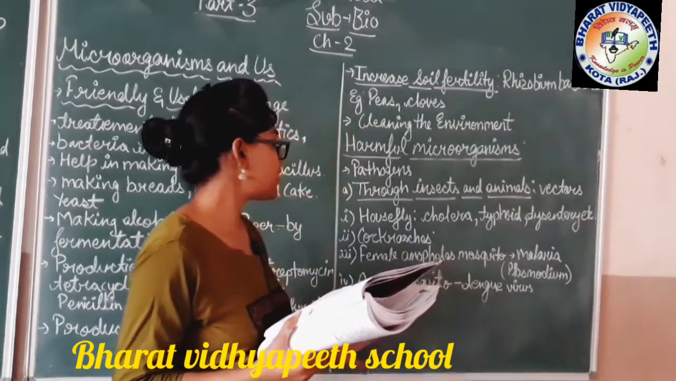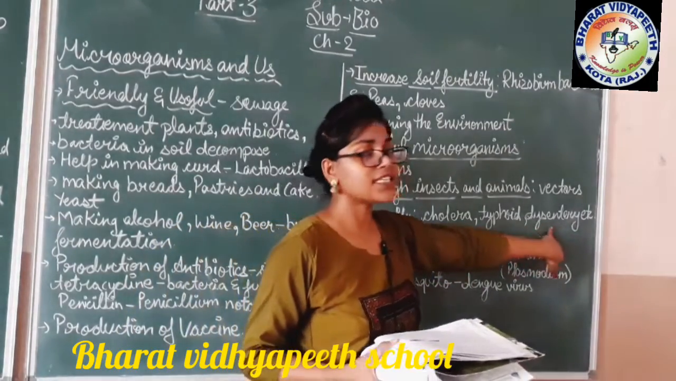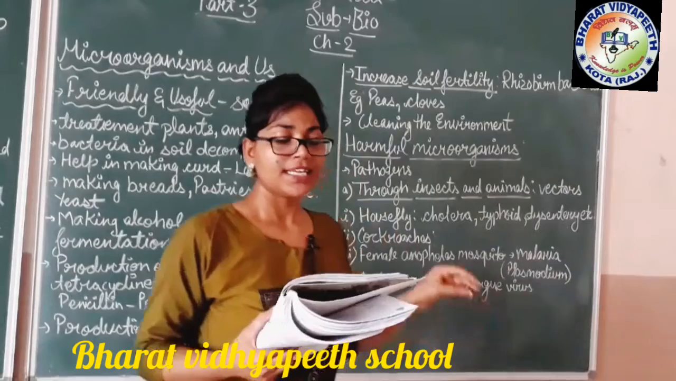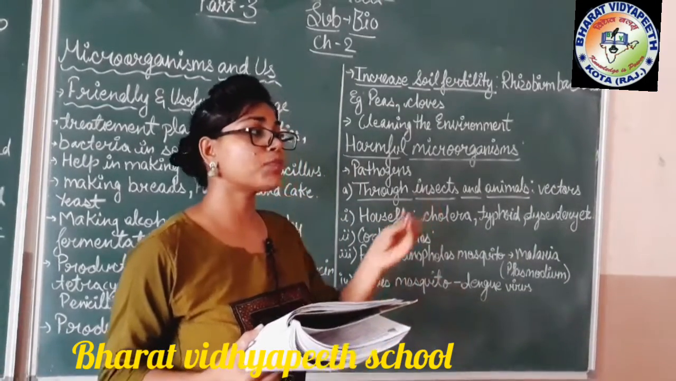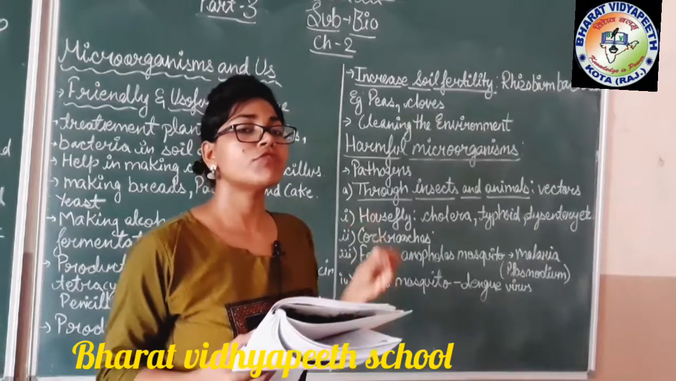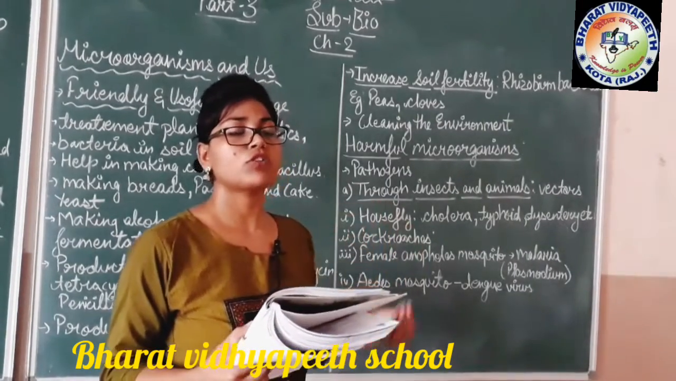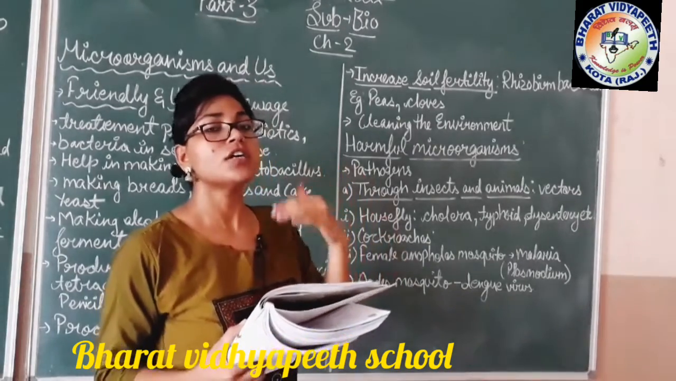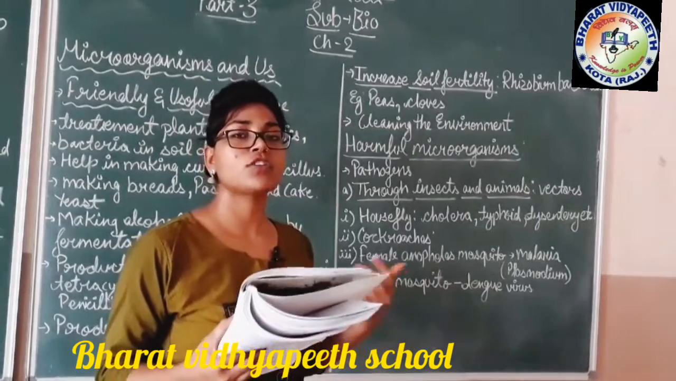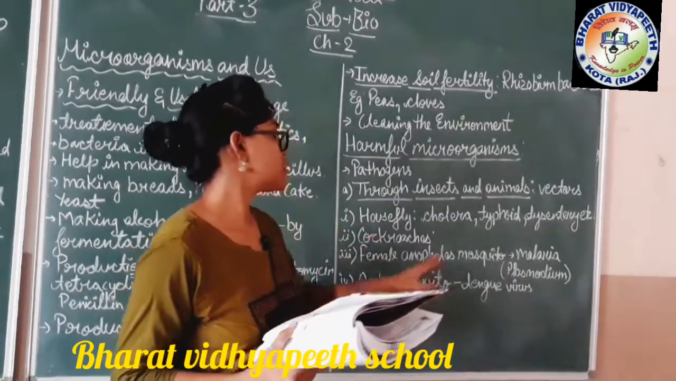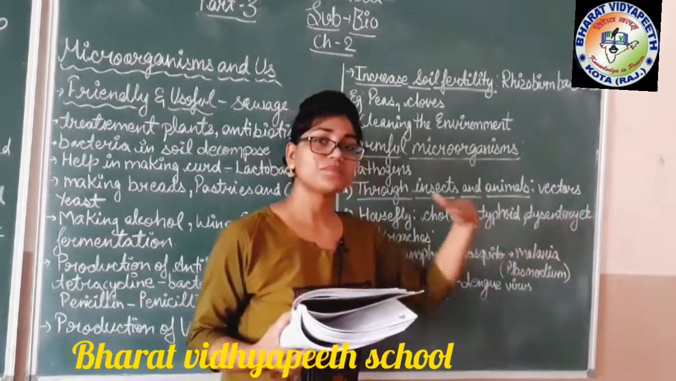If we eat that food, it may cause cholera, typhoid and dysentery, because the housefly carries the microorganisms from that area and puts them on the food and plants we eat. When we eat that food or plant, the bacteria go inside our stomach, inside our body, and then cause different types of diseases like cholera, typhoid and dysentery.